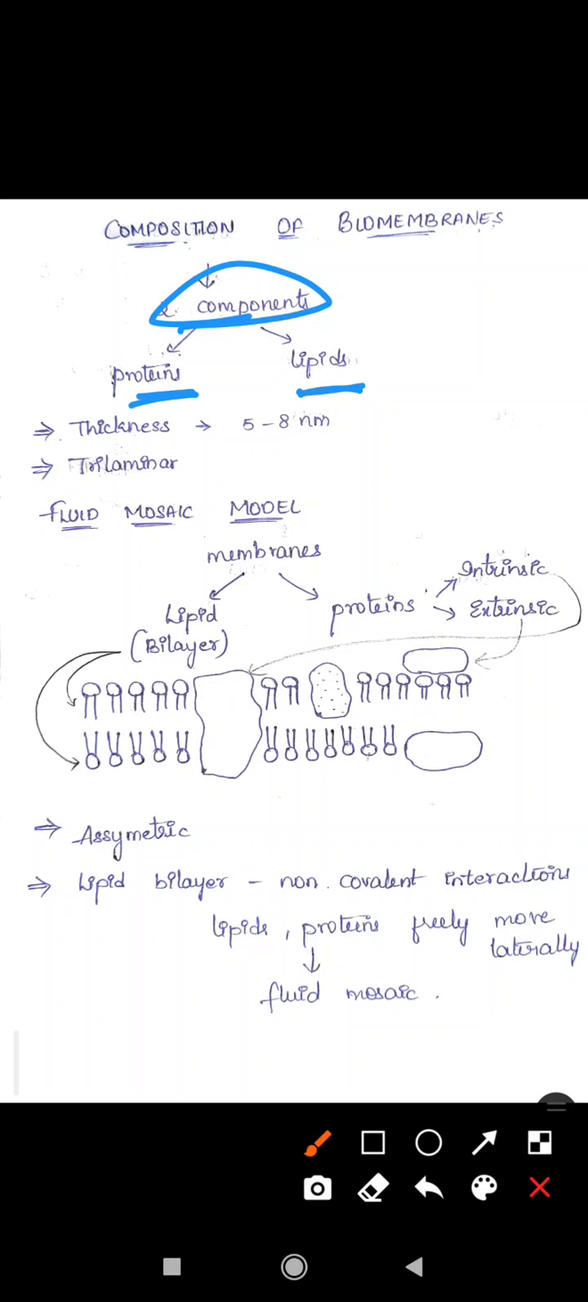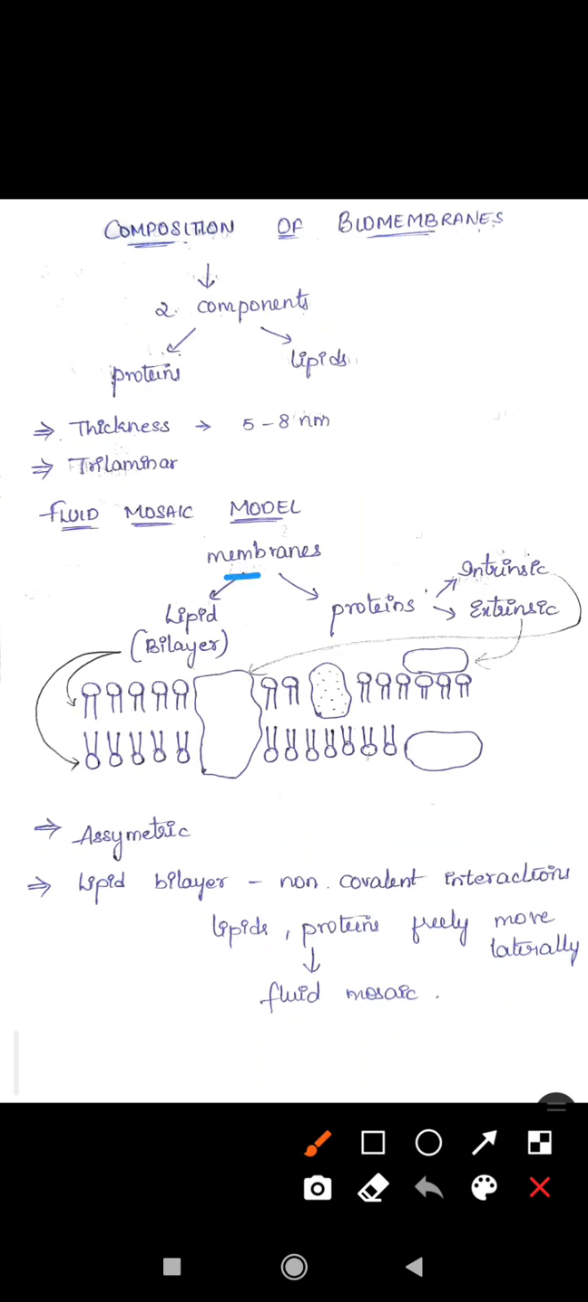Coming to the thickness of the biomembranes, it is about 5 to 8 nanometers in thickness. This is also said to be trilaminar in structure. Biomembranes are made up of proteins and lipids. So why do they call this composition of biomembranes a fluid mosaic model? To understand this, we need to know about the structure of the biomembranes.